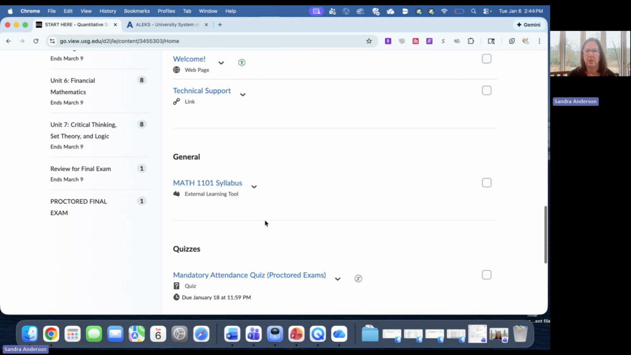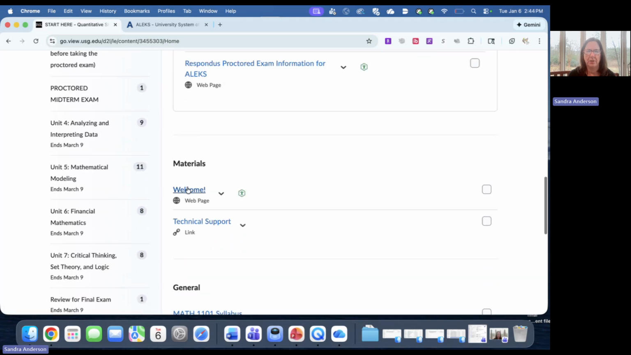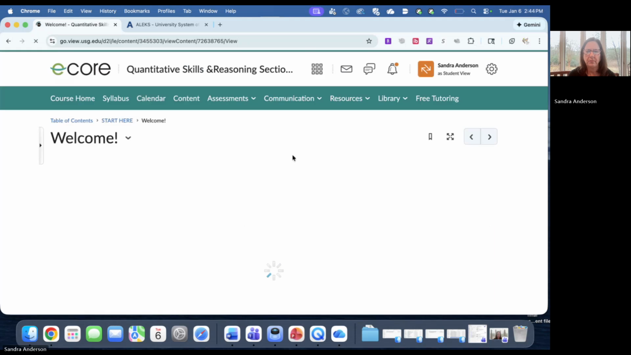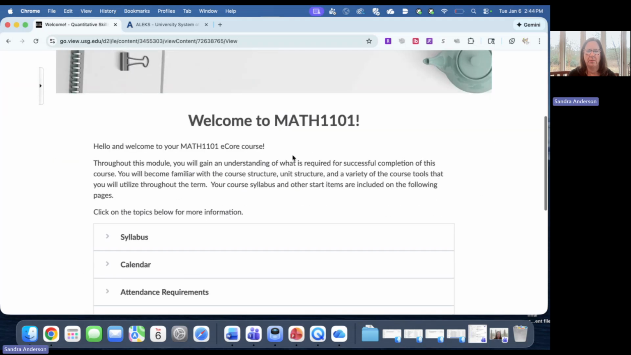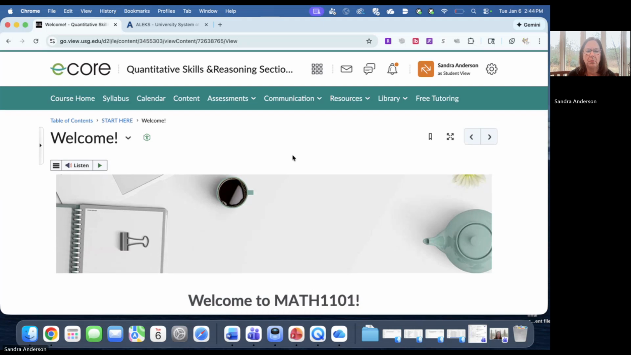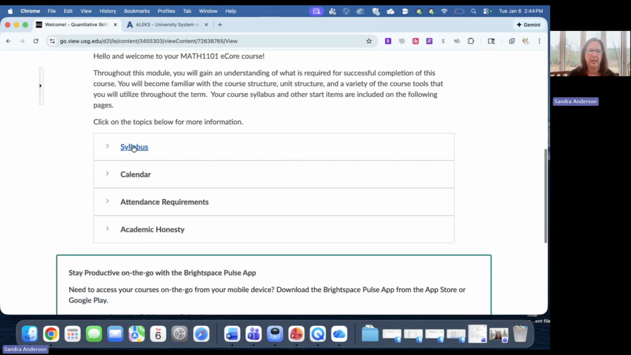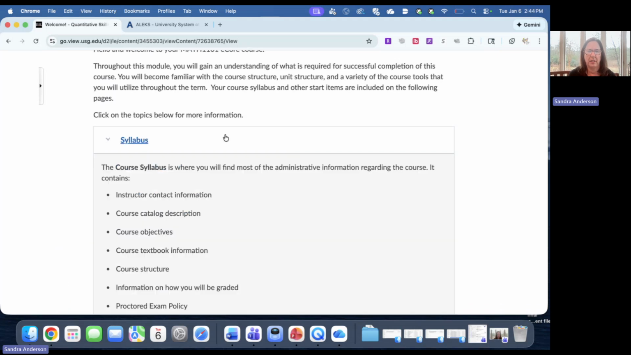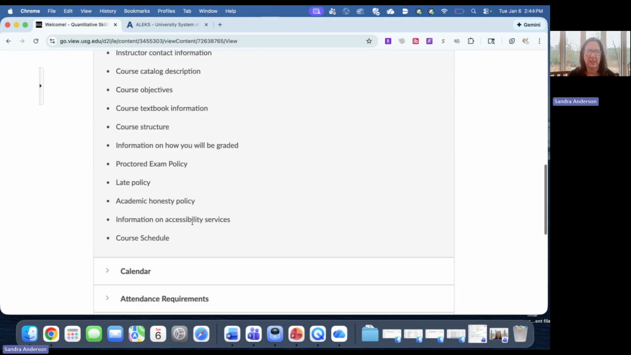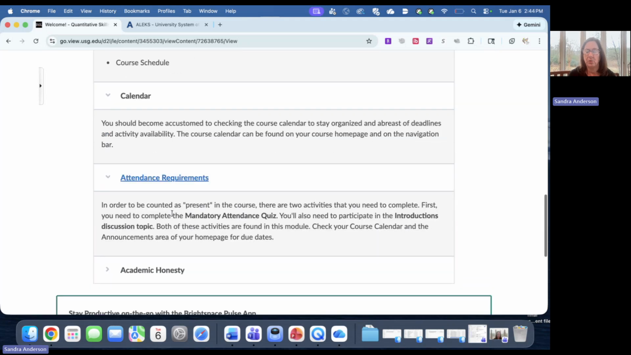So let me go. Here's the welcome page. Well, let's see what else. Here's the welcome page. So make sure you read this. And again, another link to the syllabus, the calendar. Let's see if it tells you what's on the syllabus here. It tells you what's in our calendar, what your attendance requirements are.